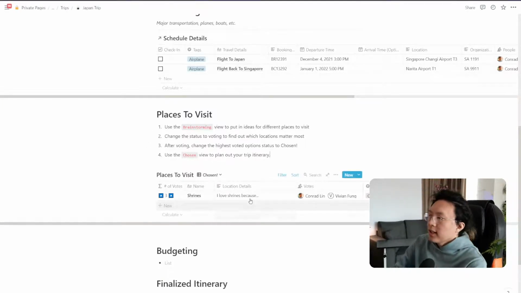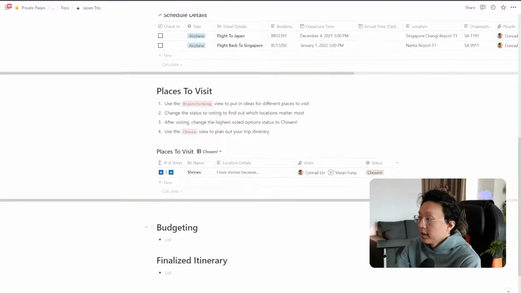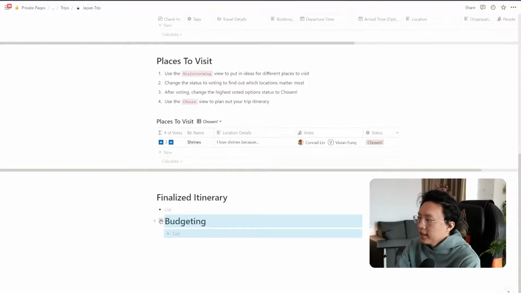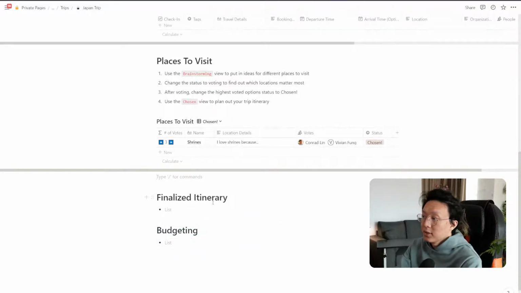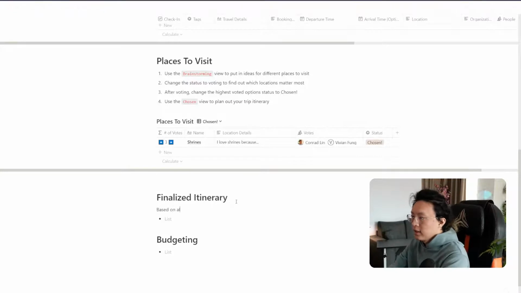So for finalized itinerary, this is where I think it's super cool, and we'll talk about budgeting in a second. But for finalizing itinerary, what we can do now is we can see, hey, these are the places we have to go, right? So based on all of the chosen locations, create an itinerary.